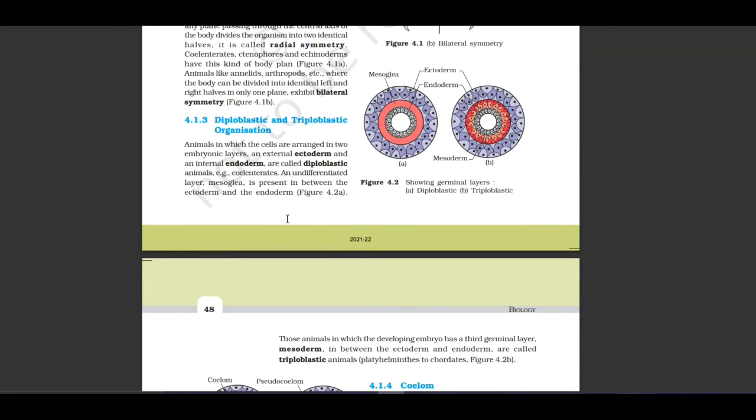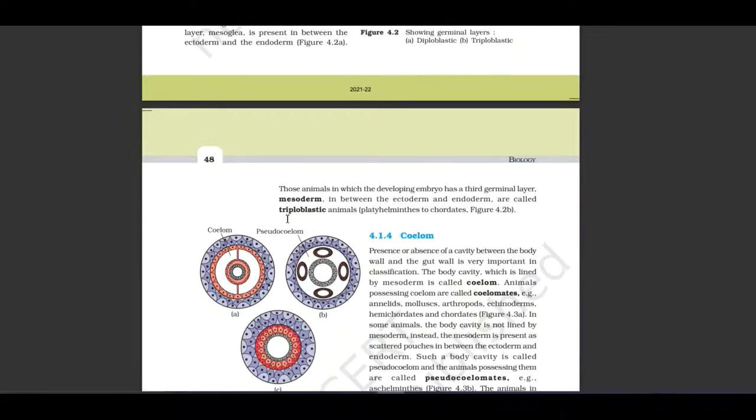Let us see the diploblastic and triploblastic organization. Animals in which the cells are arranged in two embryonic layers, an external ectoderm and internal endoderm, are called diploblastic animals. Example: Coelenterata, where an undifferentiated layer, mesoglea, is present in between the ectoderm and the endoderm. Those animals in which the developing embryo has a third germinal layer, mesoderm, in between the ectoderm and endoderm are called triploblastic animals. Platyhelminthes to Chordata are triploblastic animals.